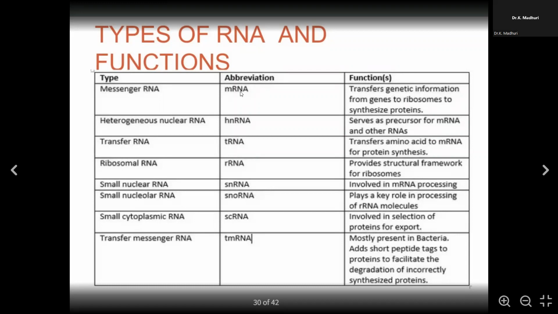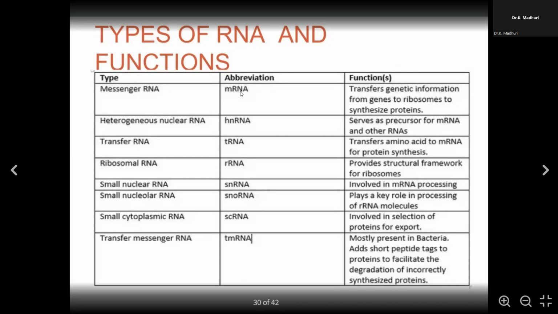Transfer RNA transfers the amino acids to mRNA for protein synthesis. And of course, you can see ribosomal RNA. Ribosomal RNA provides the structural framework for ribosomes, where the construction of the protein takes place.